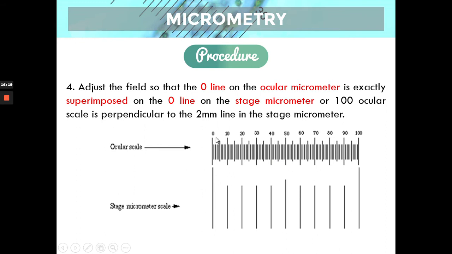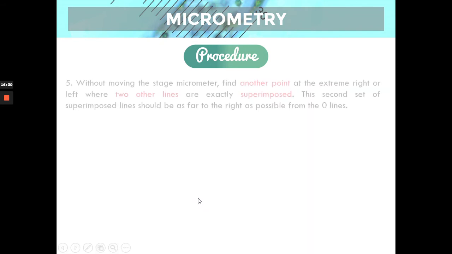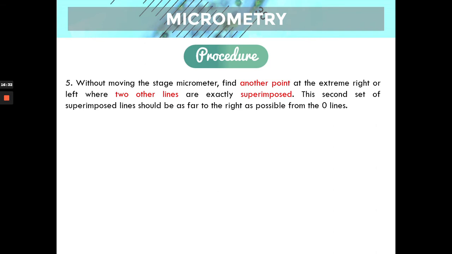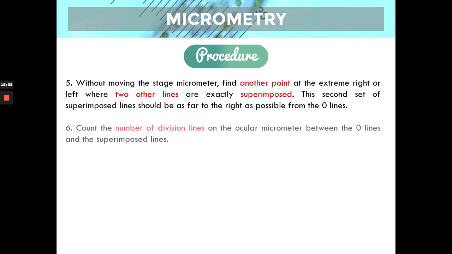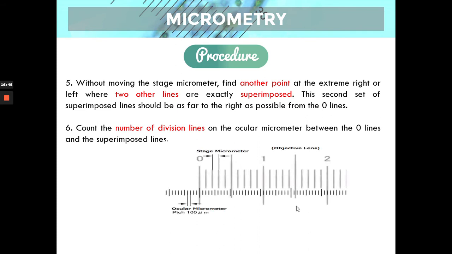So again, we position the 0 of the ocular scale exactly superimposing on the 0 scale of the stage micrometer. And then next, we look to the extreme right or extreme left to where two other lines are exactly superimposed, and count the number of division lines on the ocular micrometer between the 0 line and the superimposed lines.